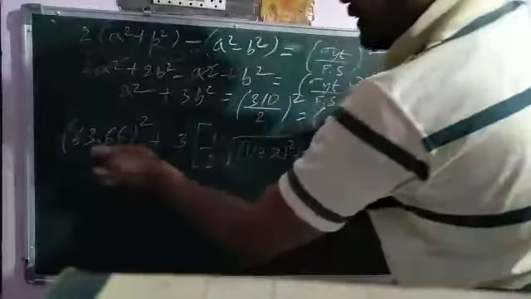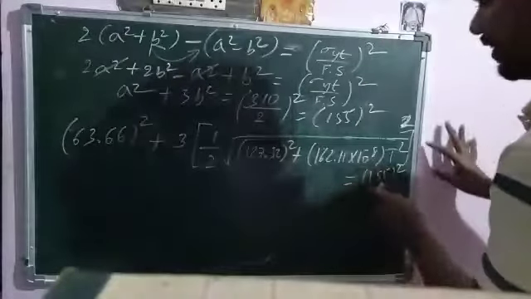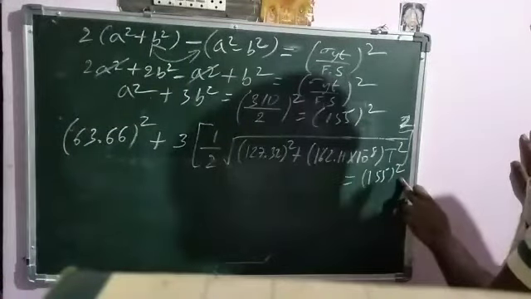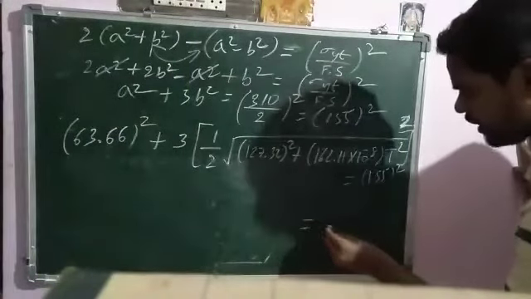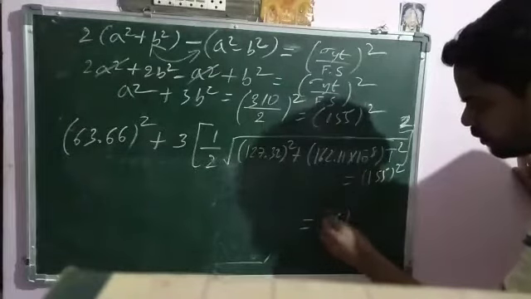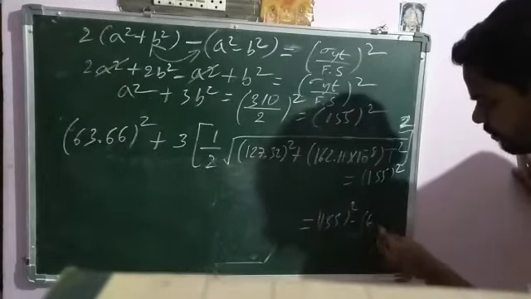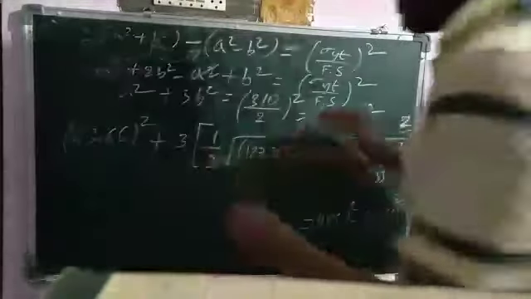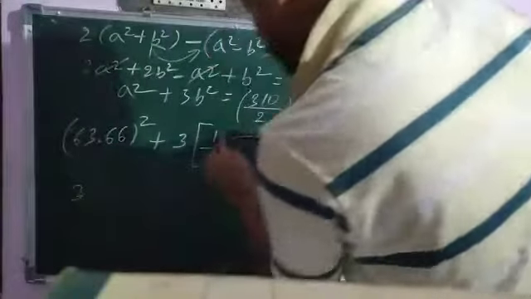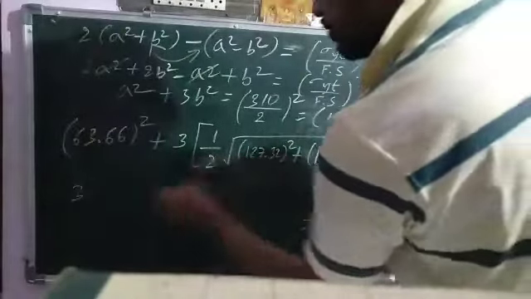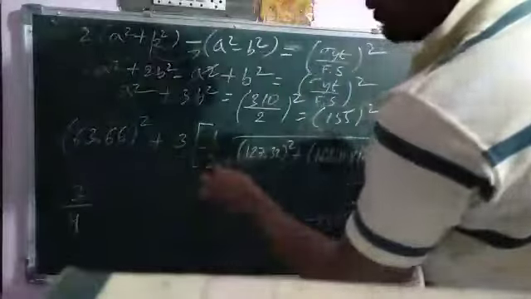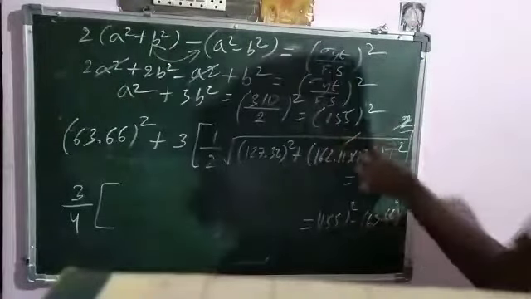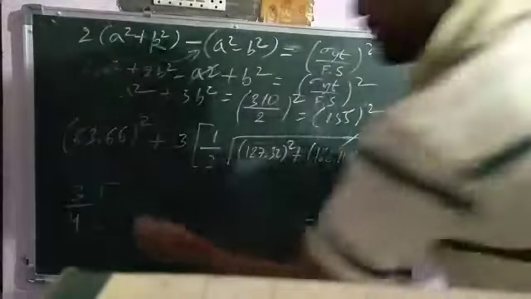Let us take this 63.66 whole square to the right hand side. It becomes 155 whole square minus, plus becomes minus, 63.66 whole square. So the right hand side is 155 whole square minus 63.66 whole square. So remaining, 1 by 2 whole square. Apply the square, so it becomes 3 by 4. 1 by 2 whole square means 1 by 4. So the square and root cancel. The remaining term: